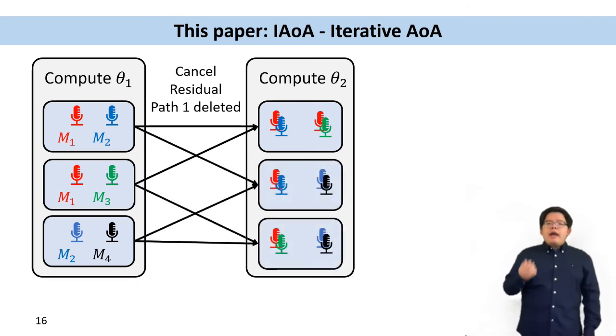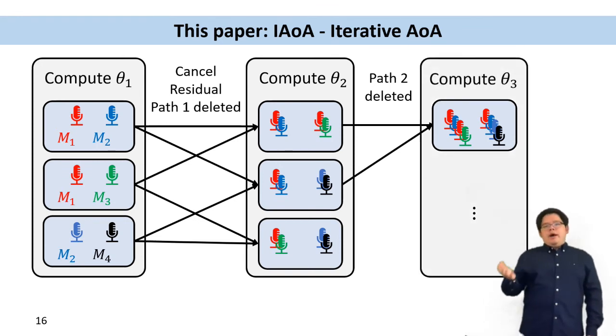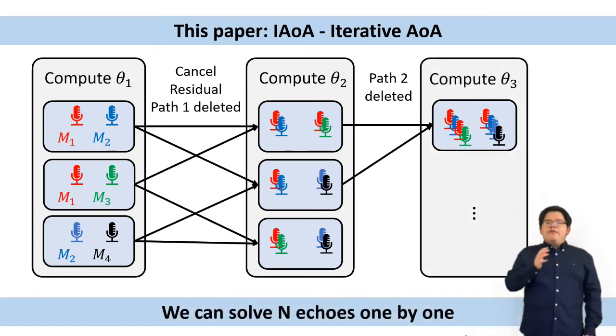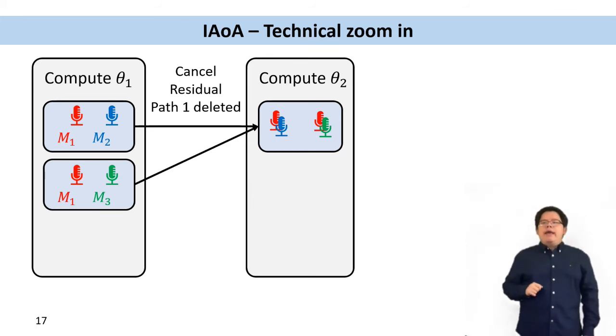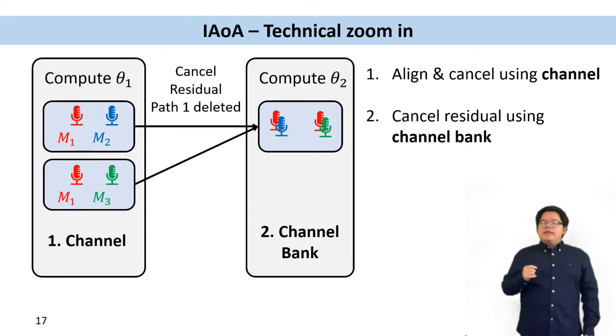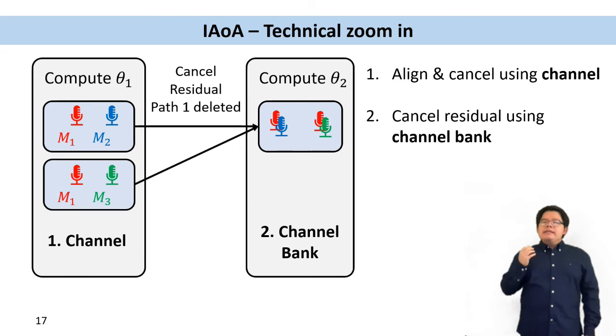And we can cancel the echoes in the second round and propagate the residuals to the third round, where we align and cancel on pairs of residual pairs, and so on. With IAOA, we can solve many echoes one after another. In the last part of the algorithm, I would like to zoom into 2 non-trivial designs in IAOA. First is how we can cancel the direct path using the channel. And second is how we can cancel the residual using a channel bank.